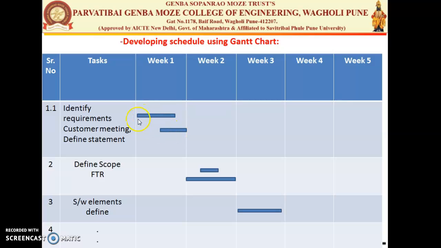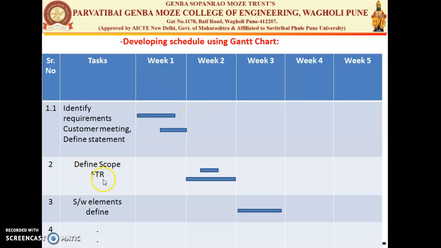Here you can say the activities are moving parallelly, concurrently. Suppose some people are working on identifying the requirements, fixing the requirement, and some people, or we can say the human resources, are defining the statement. So these activities are done concurrently. You can also represent the concurrent activities during the time.